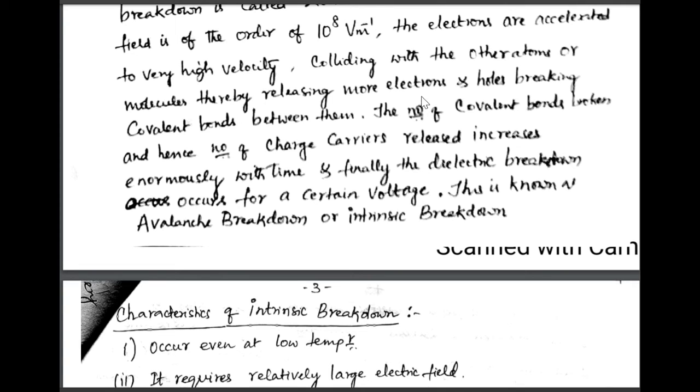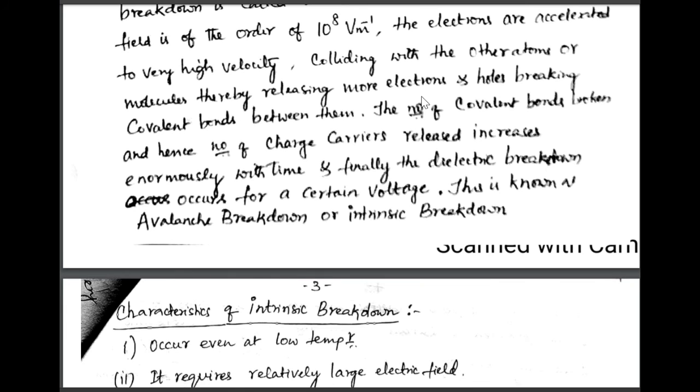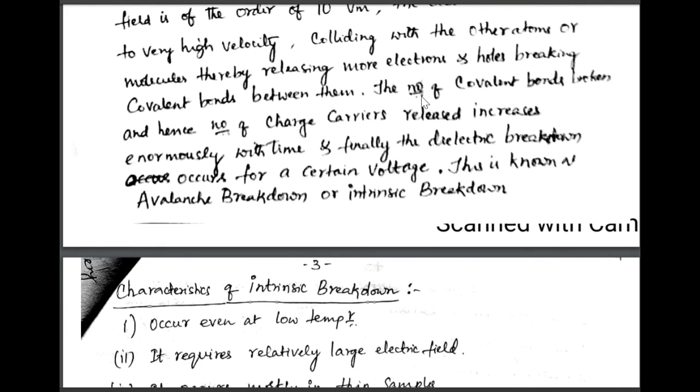That means the accelerated electrons moving through the dielectric material collide with the atoms and break a large number of covalent bonds.